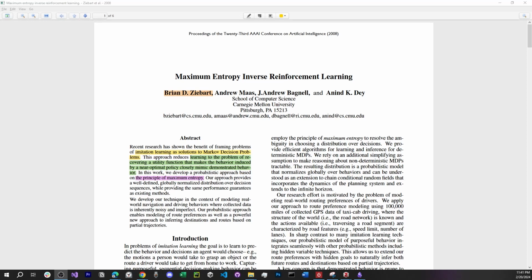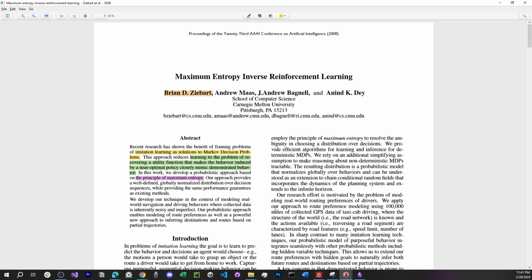Hi there. So the paper that we are going to talk about today is Maximum Entropy Inverse Reinforcement Learning by Ziebart et al. This paper is the base idea of so many other papers in IRL. Papers like guided cost learning and adversarial inverse reinforcement learning all share the same idea of maximum entropy. So if you want to understand them, you have to know why we use maximum entropy and what using maximum entropy for inverse reinforcement learning in a discrete MDP means.